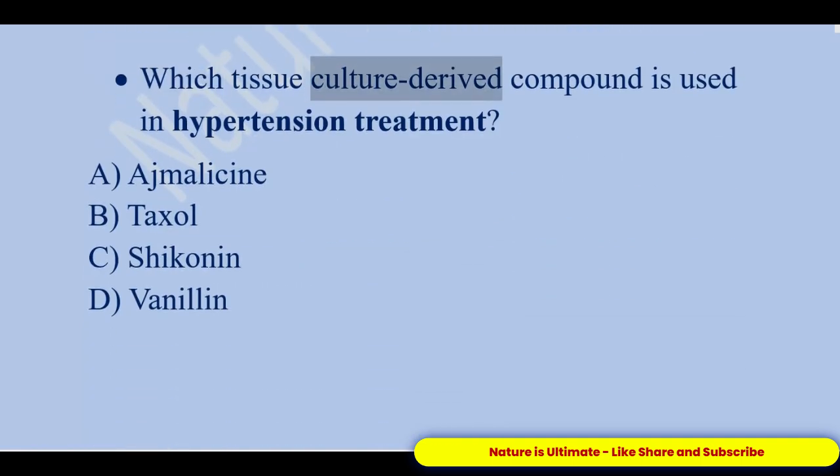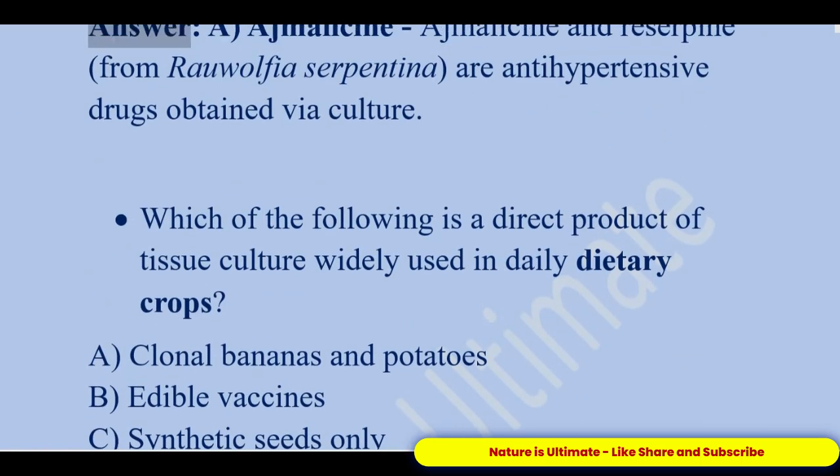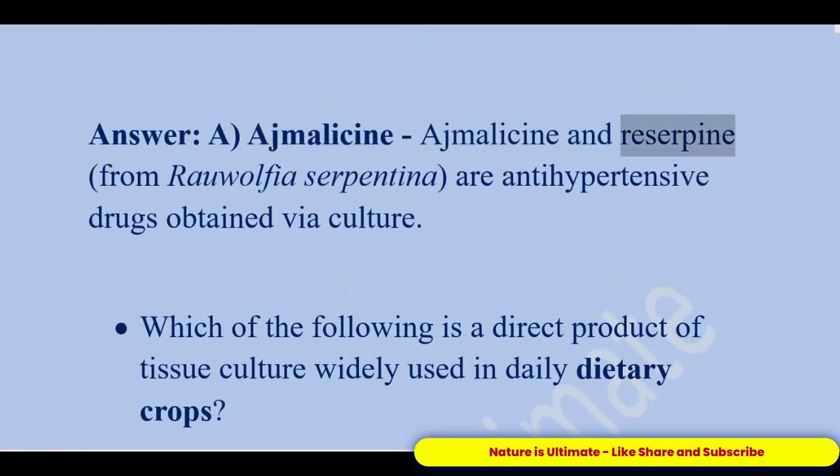Which tissue culture-derived compound is used in hypertension treatment? A. Ajmalicine. B. Taxol. C. Shikonin. D. Vanillin. Answer, A. Ajmalicine. Ajmalicine and reserpine, from Rauwolfia serpentina, are anti-hypertensive drugs obtained via culture.